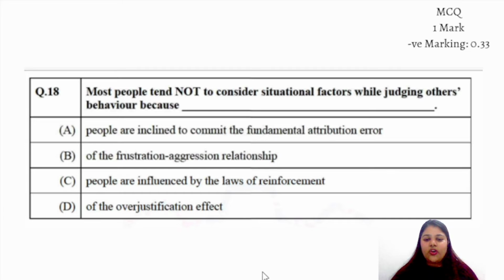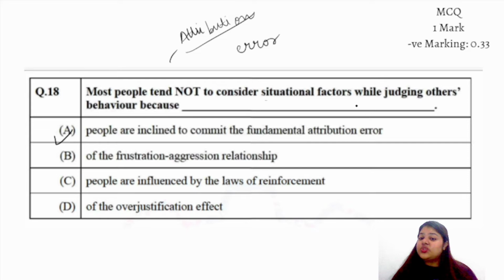Moving on to the next question. There is A, and this particular question is basically asking about the attribution error, right? That we are misattributing the cause. So herein we are saying that people consider the situational factors while judging others' behavior, because this is basically the fundamental attribution error, wherein it is a mentality that I was pushed and you fell, right?